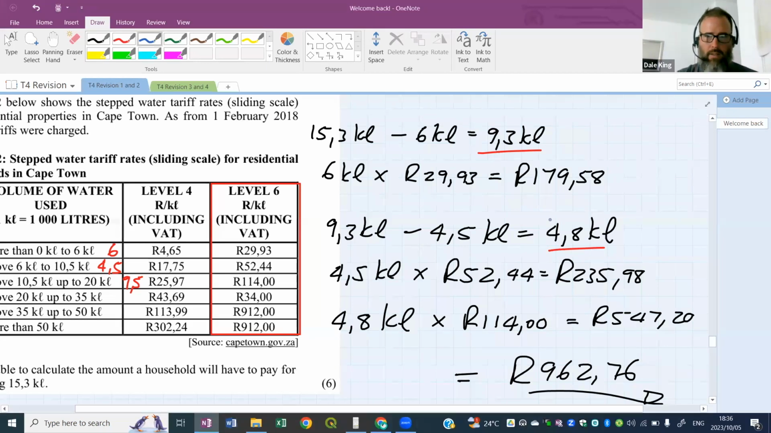Looking at my answers, and yours, what is the difference? Why are we getting different answers? Have a look and see. But we should all be getting 962.76.